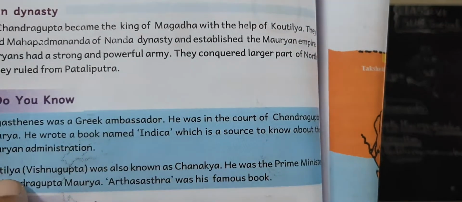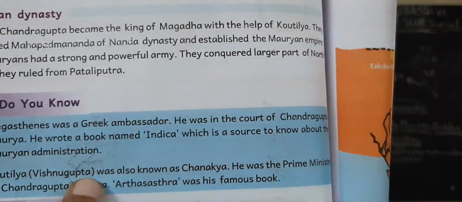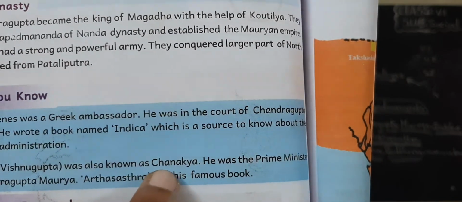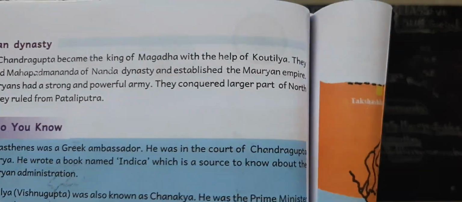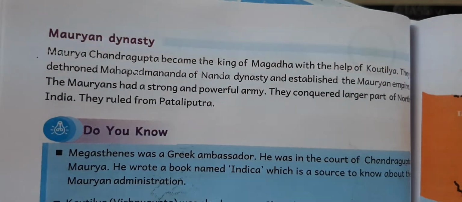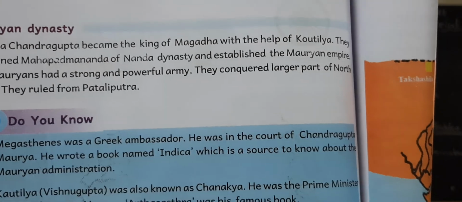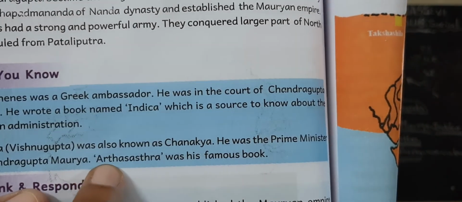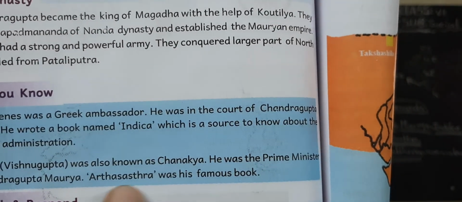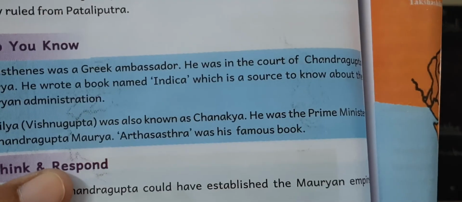Next, children, Kautilya, also known as Vishnugupta and Chanakya, was the prime minister of Chandragupta Maurya. Okay, children. He wrote one book. That book name is Arthashastra. What is that book? Arthashastra. Okay, children. Thank you.